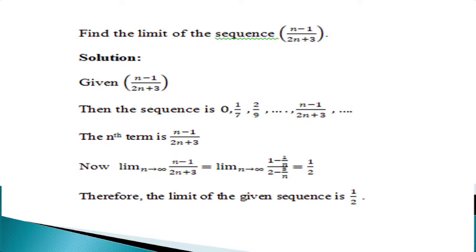limit n tends to infinity, and if we apply infinity directly we shall not get a finite value. So we can take n as common and bring the n into the denominator.